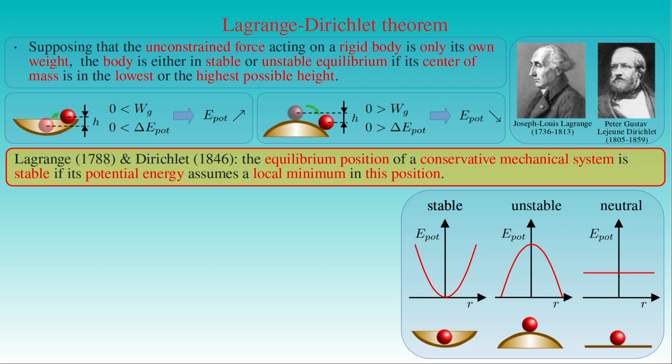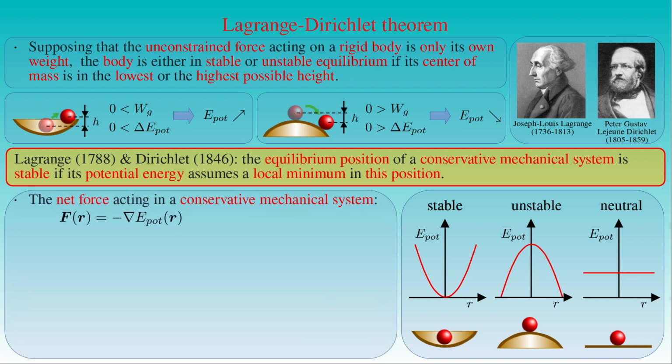Without following the strict method elaborated by Dirichlet, we only give a sketch of the proof of the Lagrange-Dirichlet theorem. When we studied the dynamics of conservative mechanical systems, we saw that the force F acting on a point mass is given by the negative gradient of its potential energy E pot.